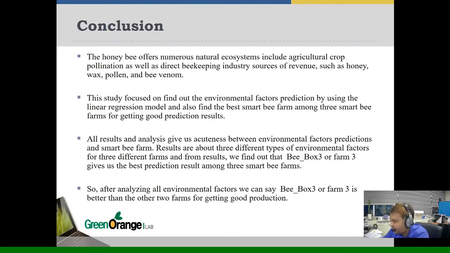All results and analysis give us acuteness between environmental factors, predictions, and smart bee farm. Results are about 3 different types of environmental factors for 3 different farms, and from results we find out that Bbox 3 or farm 3 gives us the best prediction result among 3 smart bee farms. So after analyzing all environmental factors, we can say Bbox 3 or farm 3 is better than other 2 farms for getting good production.